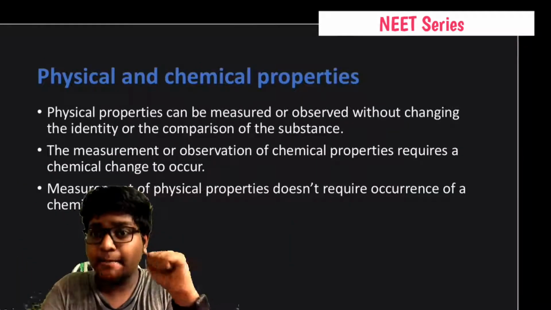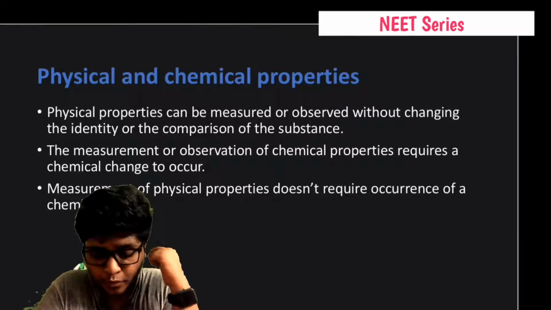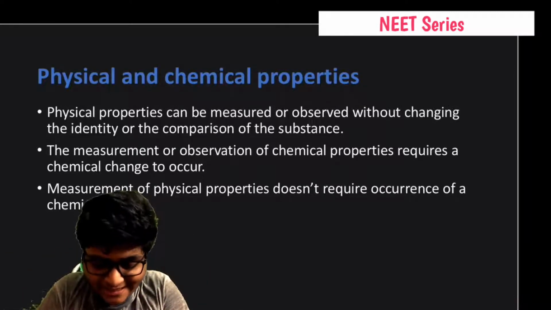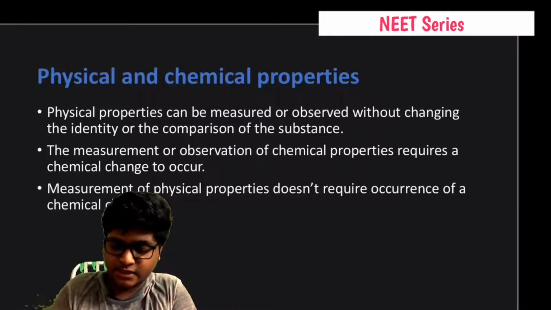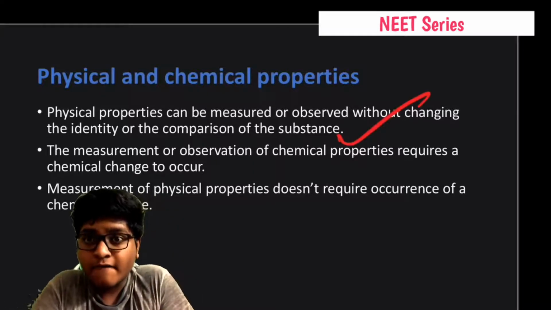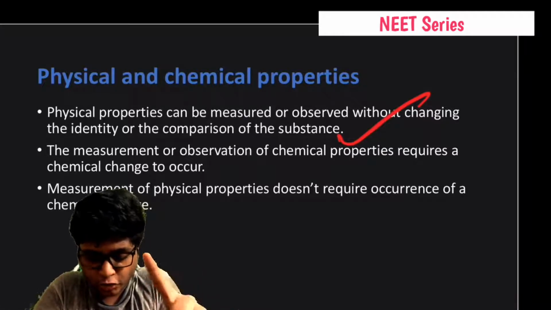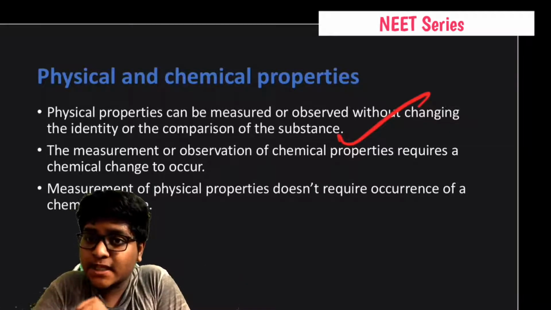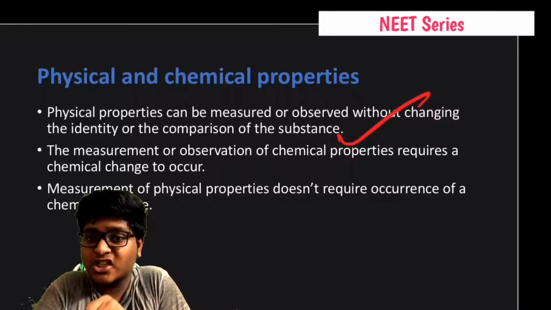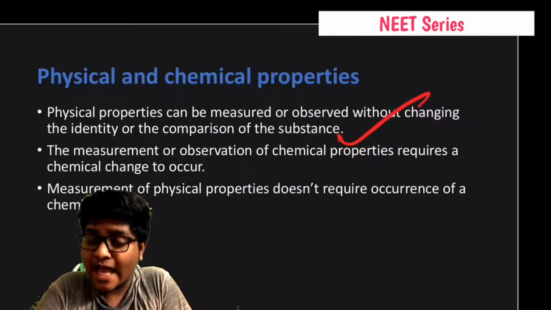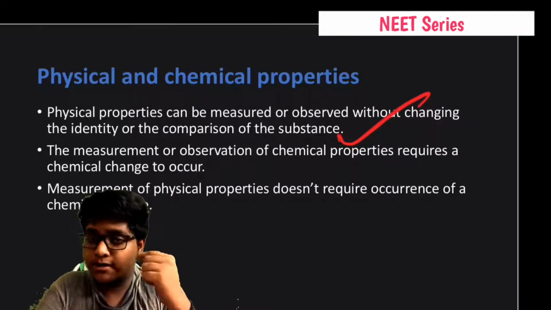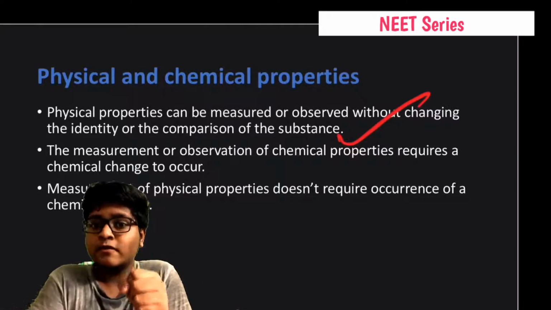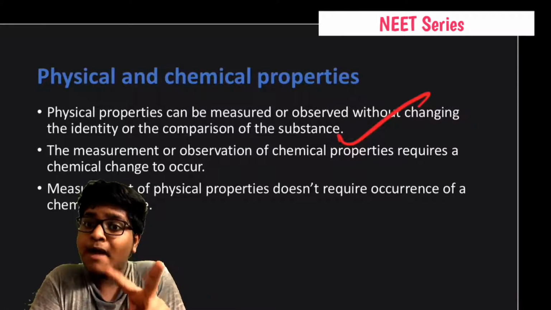And physical and chemical properties. What are these physical and chemical properties? Physical properties can be measured or observed without changing the identity or the composition of the substance. Okay, this is what you have to remember. If you want to calculate the physical property of a substance, it doesn't require changing its chemical composition. Whereas if you want to check the chemical property of a substance, you perform a chemical reaction, and the substance may become another one, right?